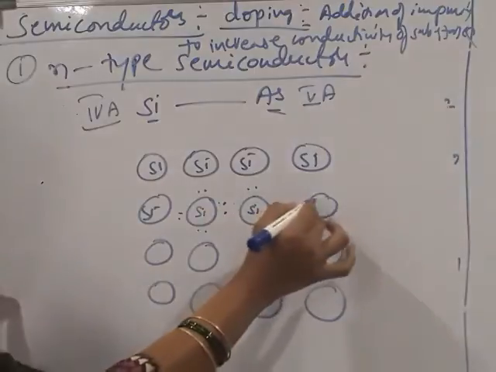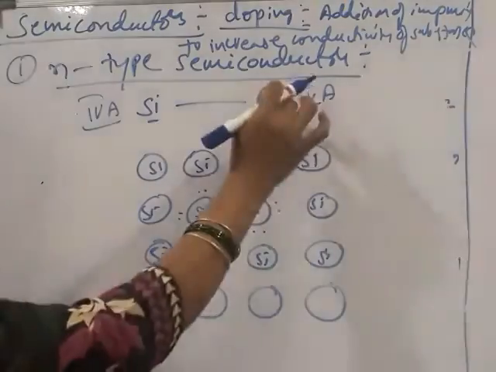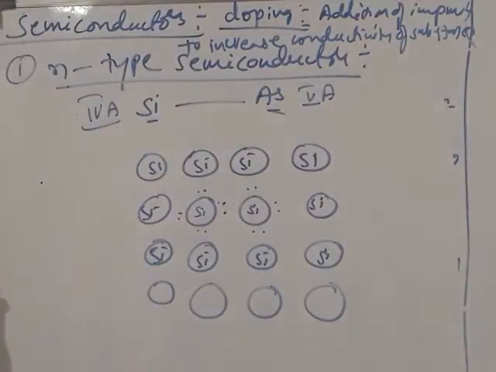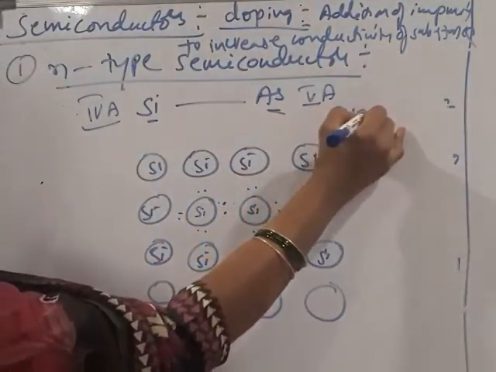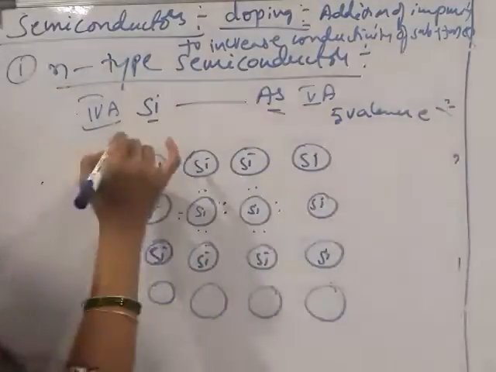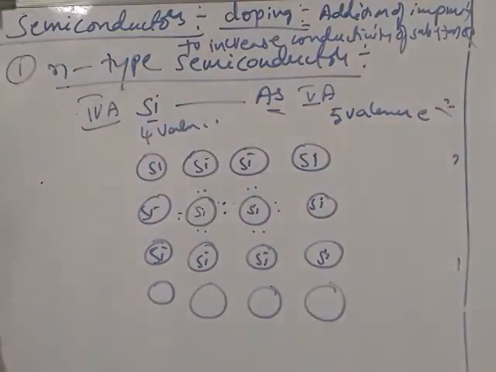If silicon gets doped with arsenic, arsenic belongs to the 5A group and contains 5 valence electrons, whereas silicon contains 4 valence electrons.